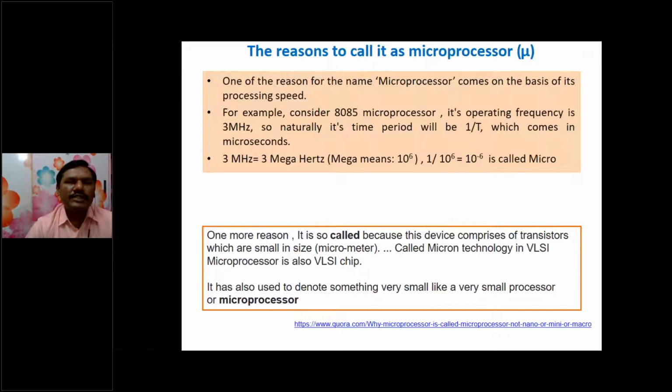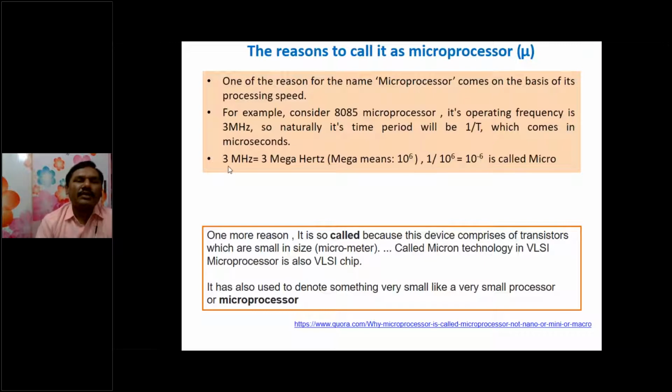One of the reasons for the name microprocessor is its processing speed. The microprocessor speed is always calculated by the frequency of operation. For example, the 8086 and 8085 microprocessors operate at 3 megahertz of frequency. So its execution time is the reciprocal of frequency. So time is equal to 1 by f, or f equal to 1 by t, which comes in microseconds. How does it come in microseconds?